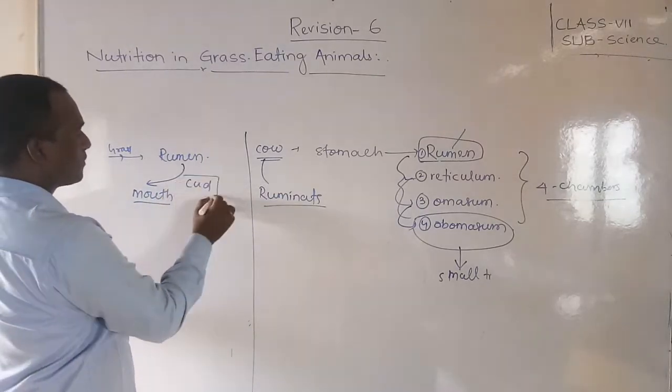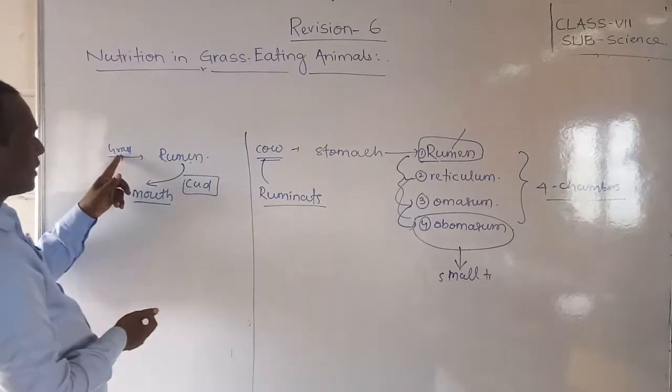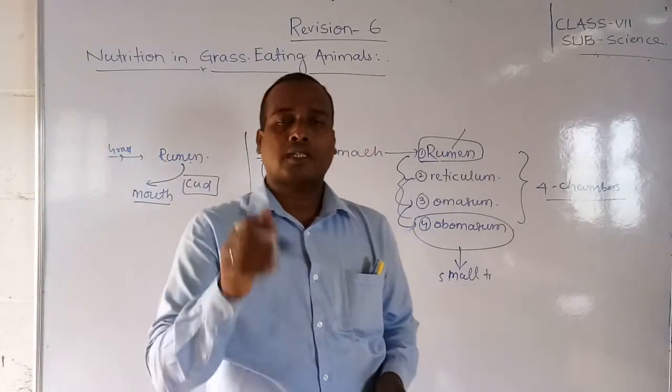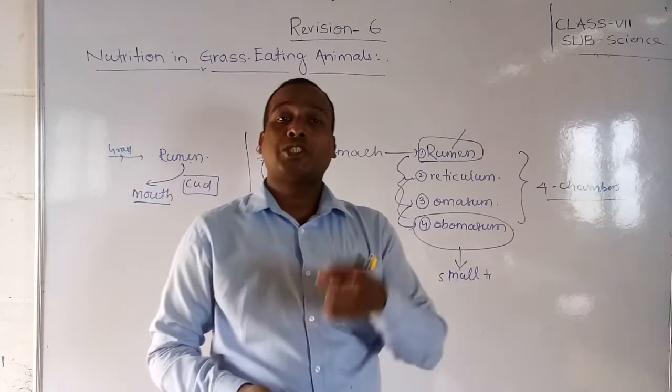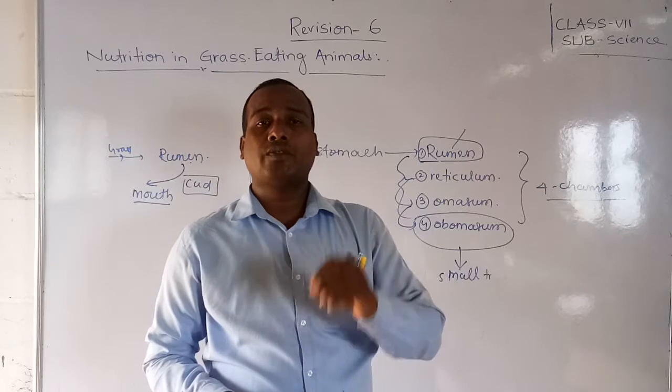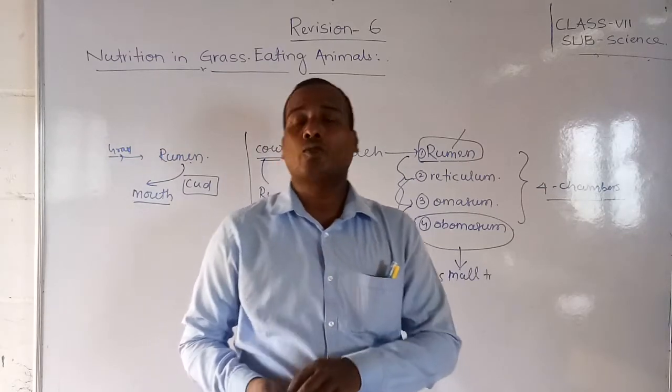Cud. The food grass stored in the rumen and coming back to the mouth is called cud. And the process of chewing of the cud is called rumination.